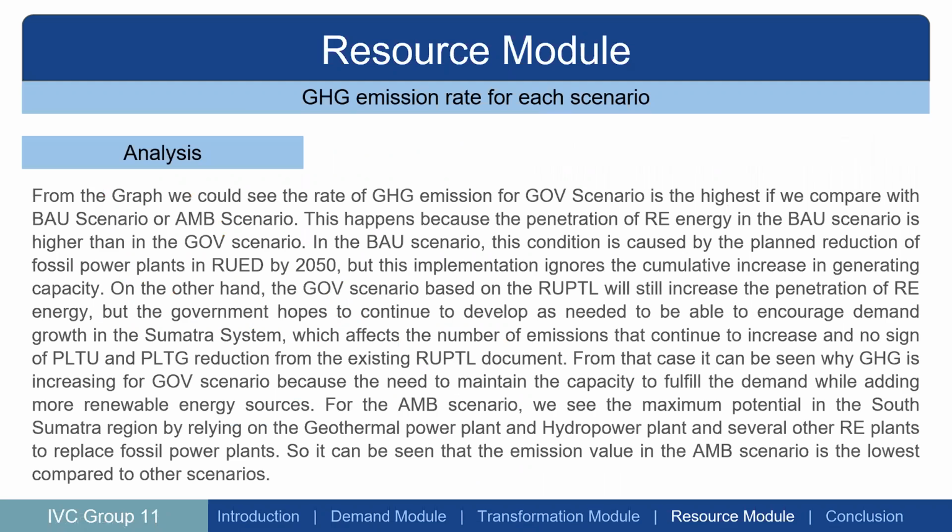Okay, from the graph, we also see the analysis. We can see the rate of the GHG emission for the Gulf scenario is the highest compared with the BAU scenario or ambitious scenario. Why does this happen? Because the penetration of renewable energy in the BAU scenario is higher than in the government scenario. And the condition is caused by the planned reduction of the fossil power plants in RUED by 2050. But the implementation ignores the cumulative increase in generating capacity.